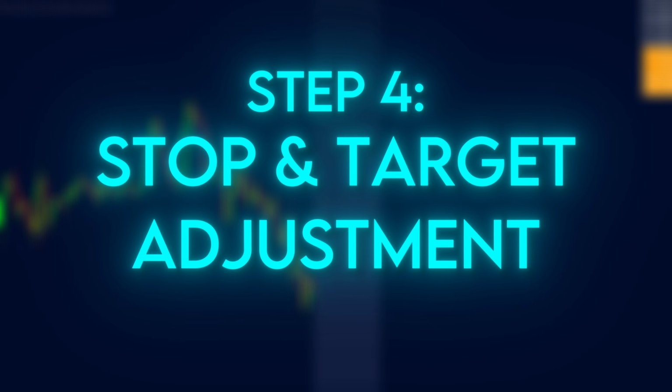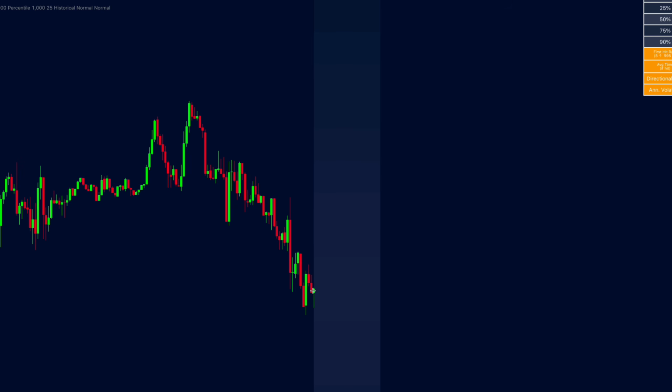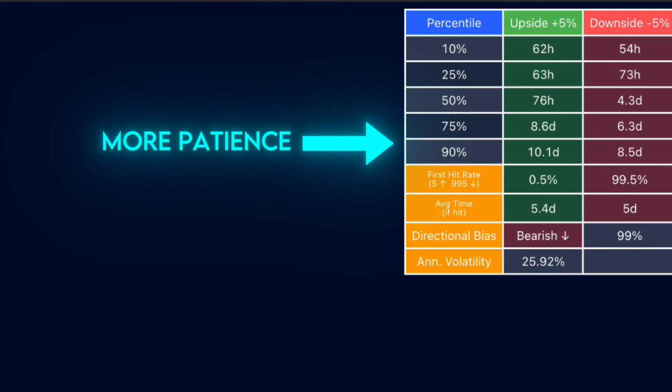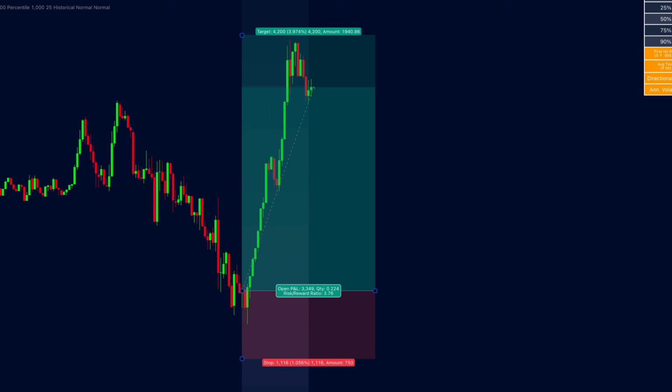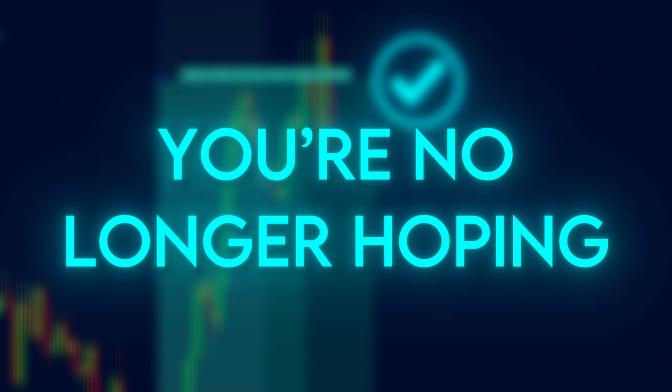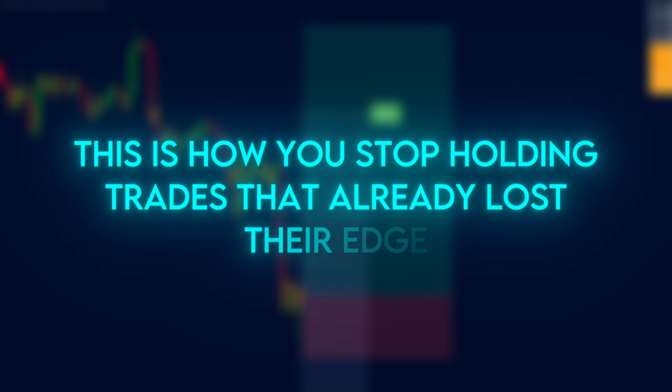Step 4. Stop and target adjustment. Use the indicator to adjust expectations. If the distribution shows fast completion, then tighter management. If distribution is wide, then allow more patience. Critical rule: when price exceeds the expected time window, reduce size, tighten stop, or exit partially. You're no longer hoping, you're reacting to probability decay. This is how you stop holding trades that already lost their edge.